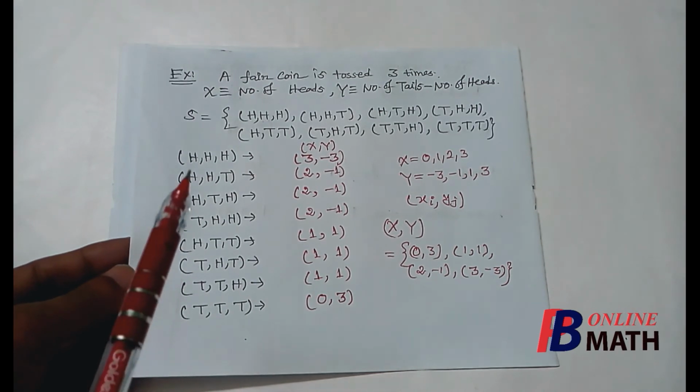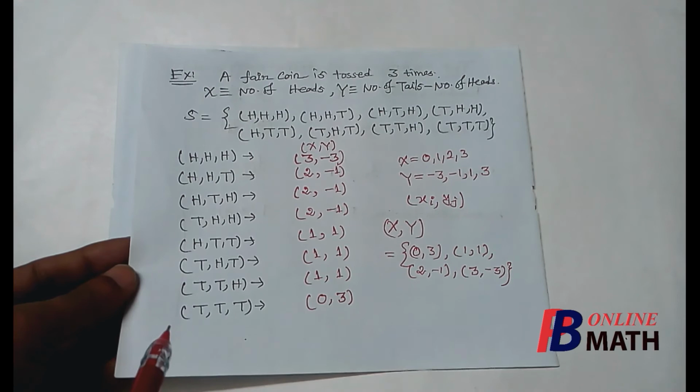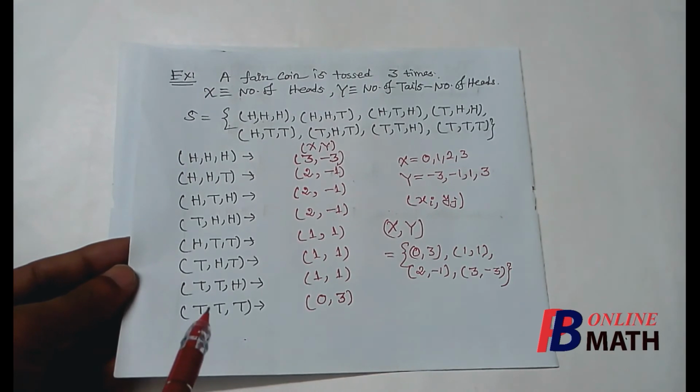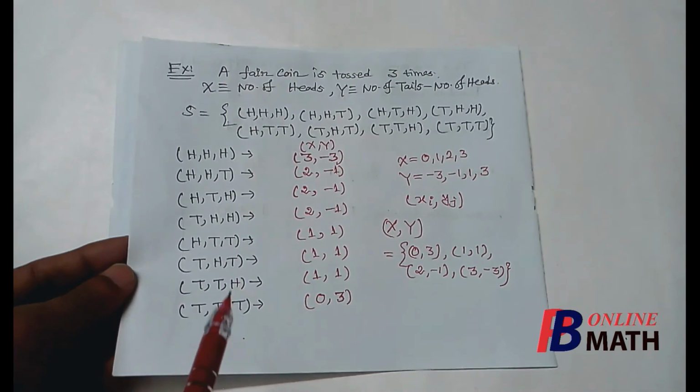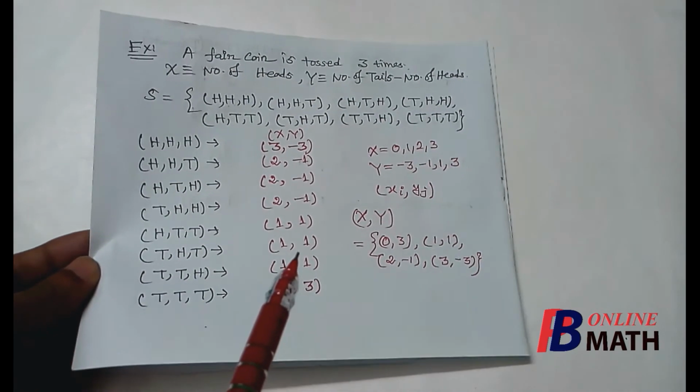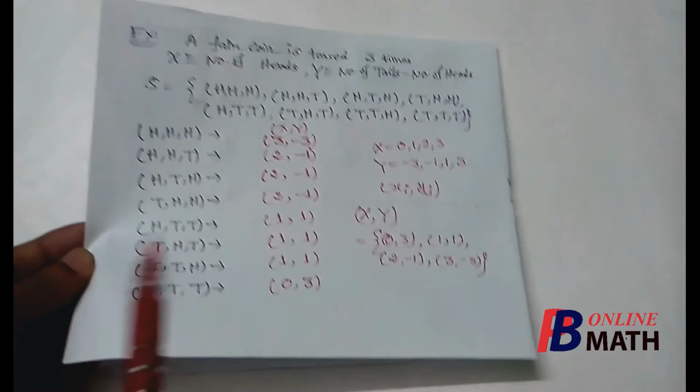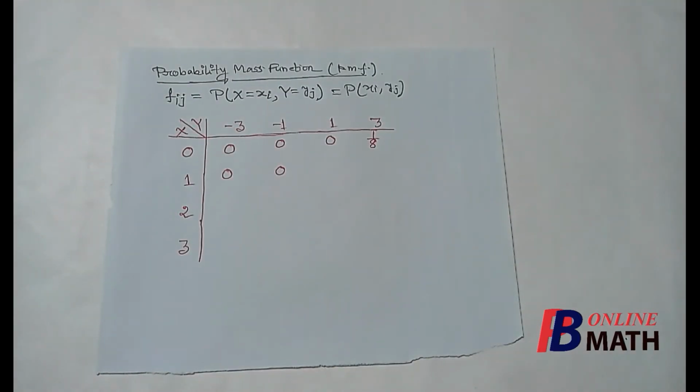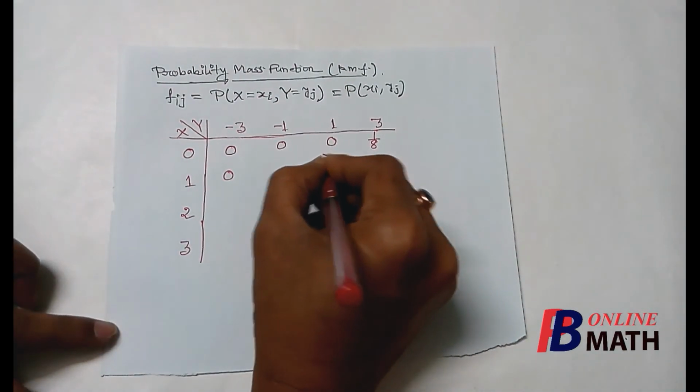Now we have these 8 outcomes or simple events, out of which the probability of occurring these 3 outcomes is 3 by 8. So probability at this spectrum point is 3 by 8. So here we put 3 by 8.